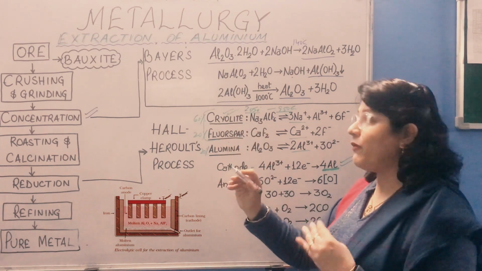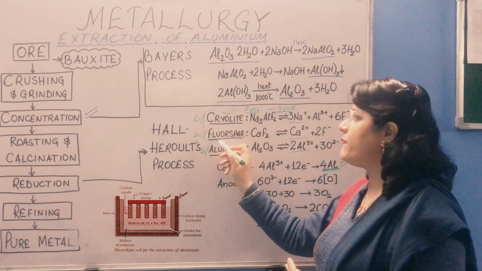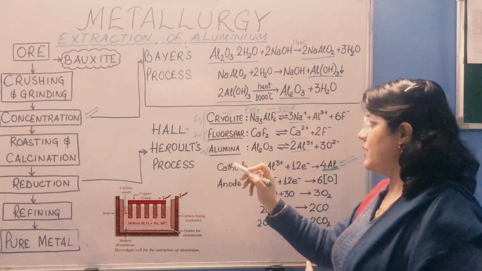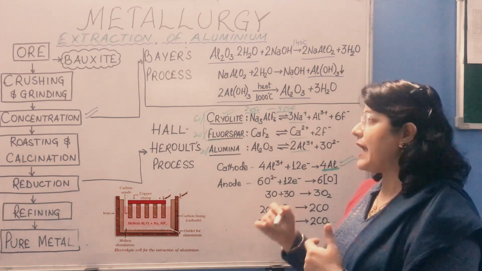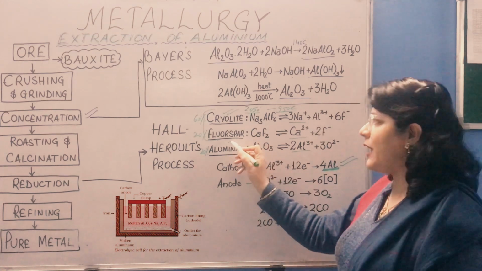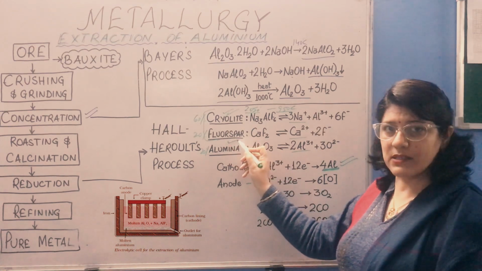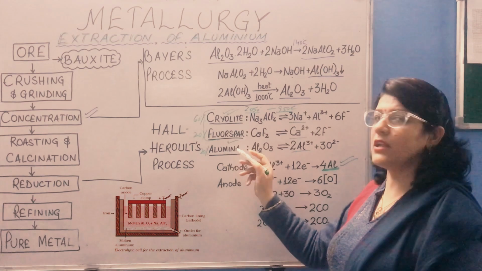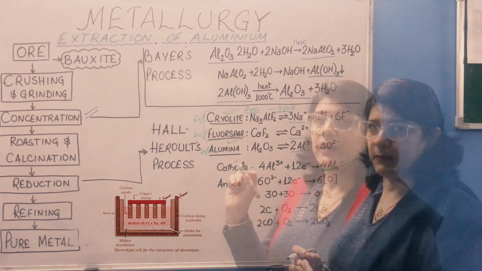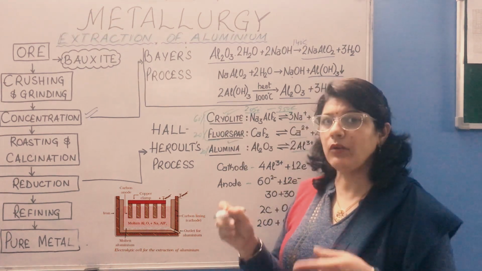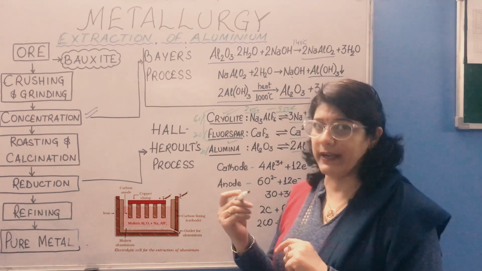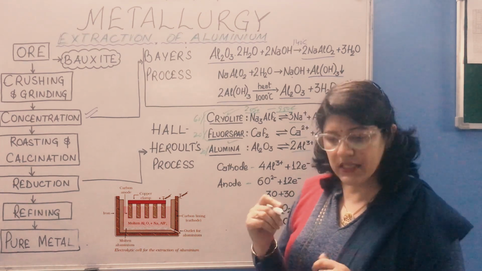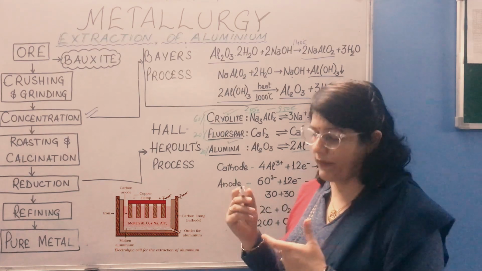Next question, why is the mixture of cryolite and fluorspar used? Because it is used as a solvent during electrolytic reduction, and pure alumina is not a good conductor of electricity. So the mixture of these three enhances the conductivity. Next question is why powdered coke is sprinkled? Because it reduces the heat loss by radiation, and at the same time it prevents the burning of anode.